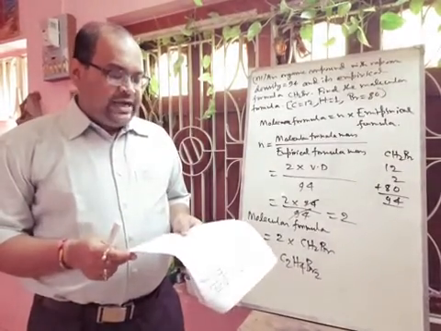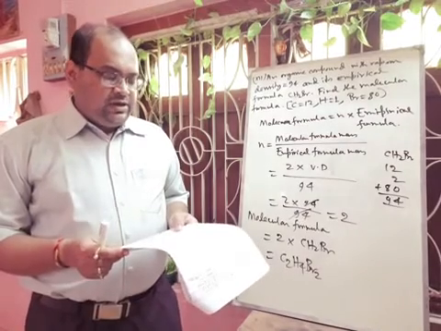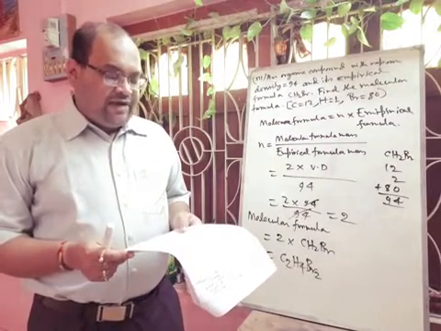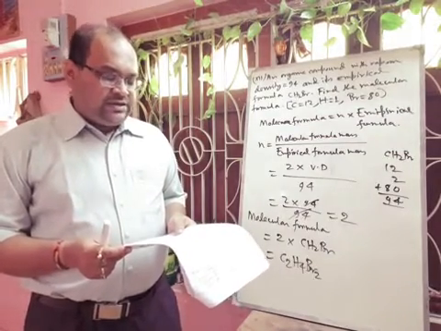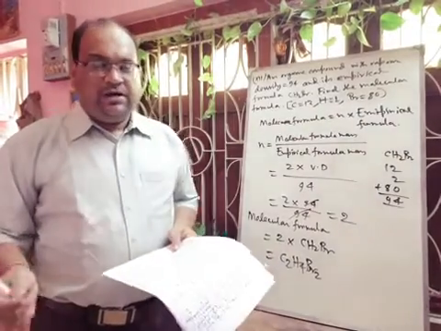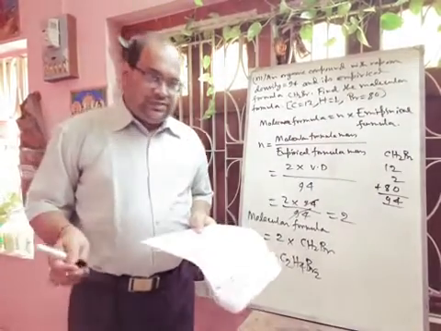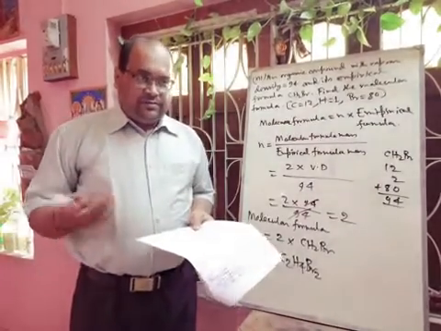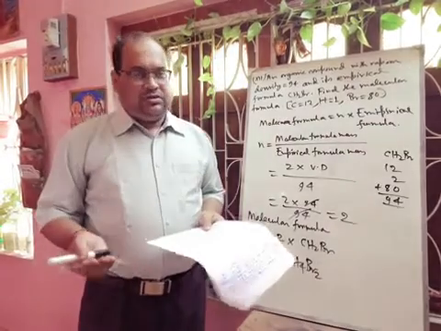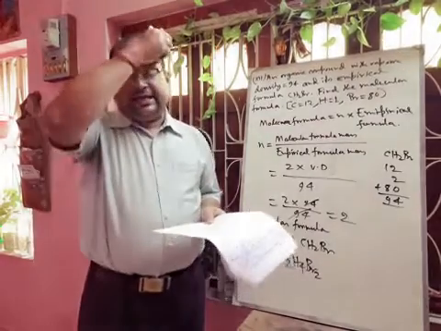Next question is: why is the funnel arrangement required for preparation of HCl acid from HCl gas? First of all, funnel arrangement is a type of precaution also. It prevents back suction.